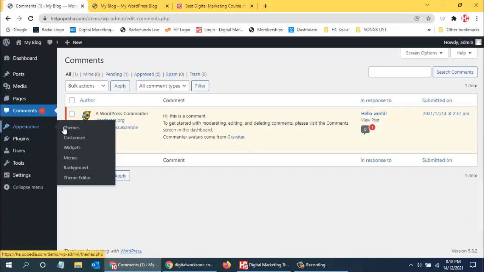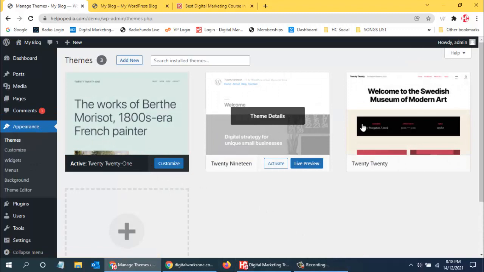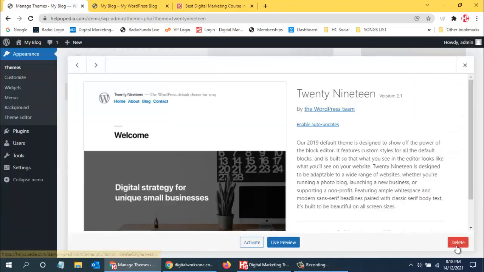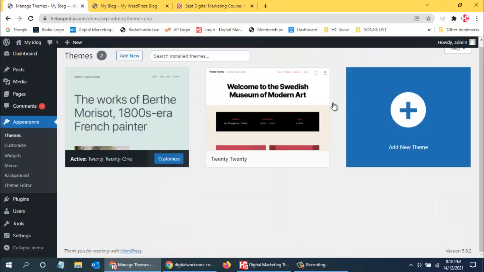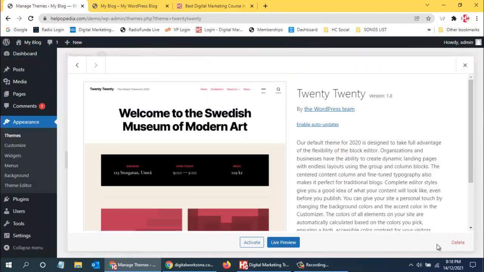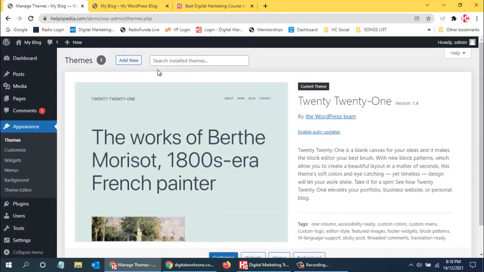I can go to themes and check out the various themes available. These are the basic themes which come with WordPress, which I can just delete, as I don't require them. In that case, I can install a new theme. I'll say add new theme.